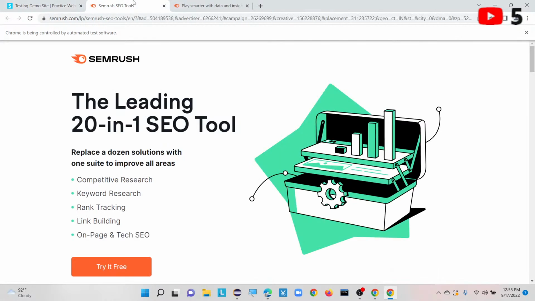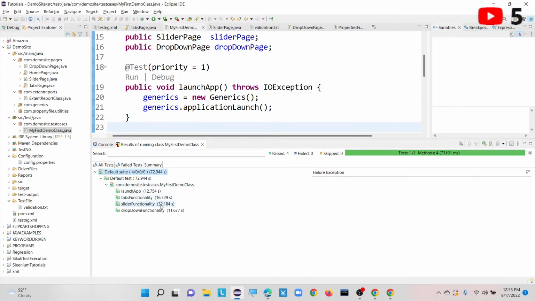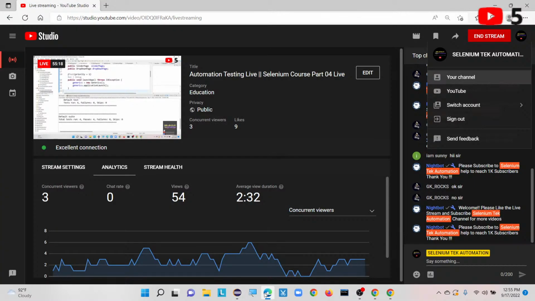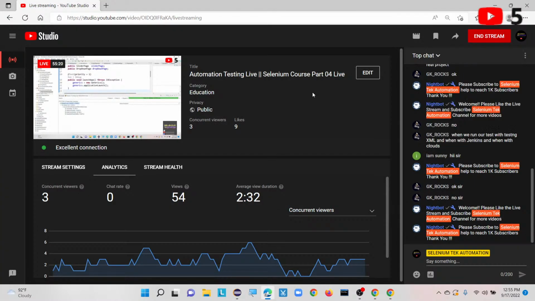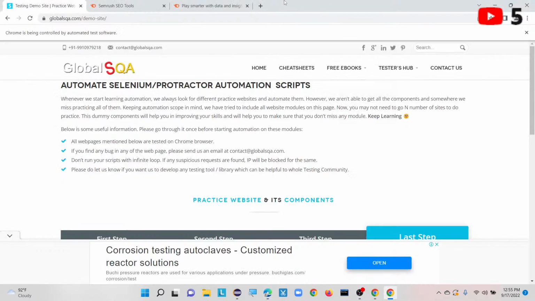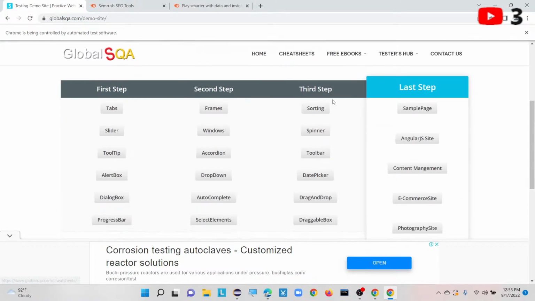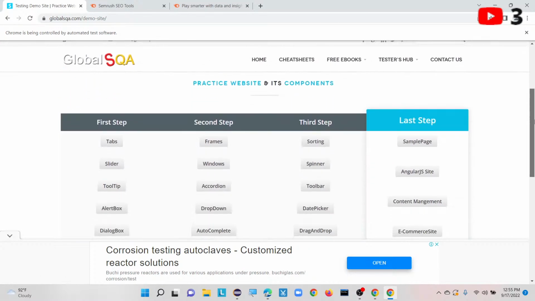So that's it. If you go to your console, you can see all the test methods got passed successfully. So far I have automated two scenarios here. Two scenarios, so in that way we need to automate this particular application. Once it is done with the drop down, automatically it is coming to the home page, where it got clicked on demo testing site.